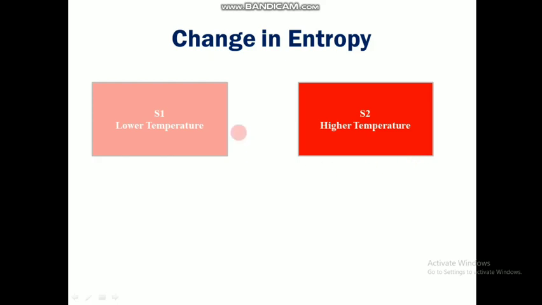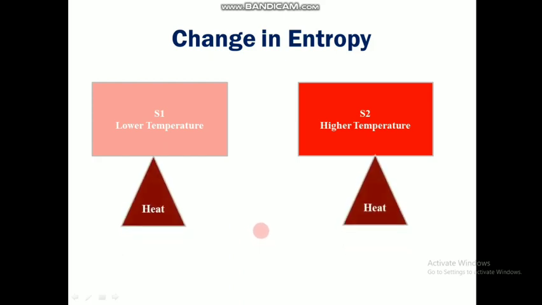We are considering two systems, S1 and S2, where one of the systems is having lower temperature and one of the systems is having higher temperature. And we are providing equal amount of heat to both of the systems. So it is not about the temperature I am telling. One is already at lower temperature, another at higher temperature. In this place the entropy will be at a higher range, and here the entropy is at a lower range as it is having lower temperature. In this condition we are providing the same amount of heat to both the systems.